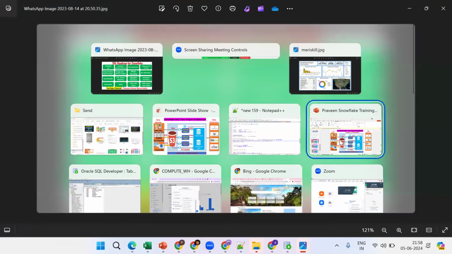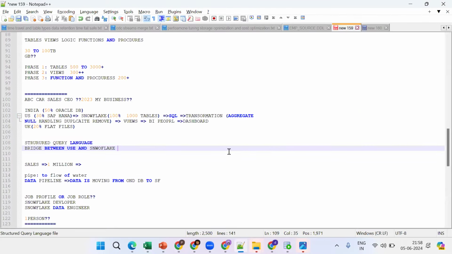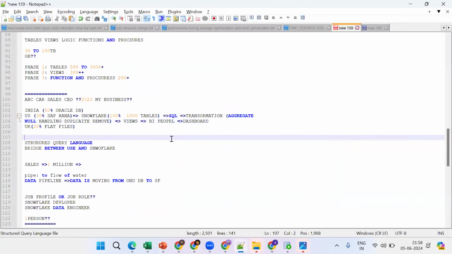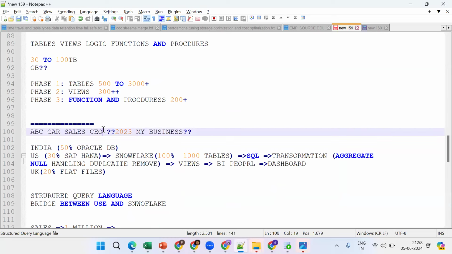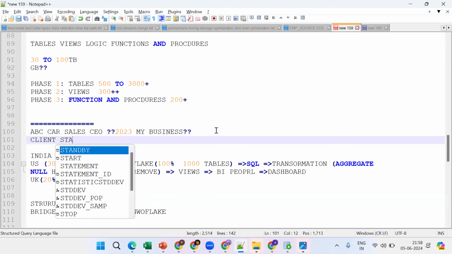Ultimately, we bring the data from different sources, and I should do the transformation with the help of SQL. I should create the views and give them to the BA people. The BA people will try to create the dashboards, and ultimately the CEO, the clients or the stakeholders are able to see the data.